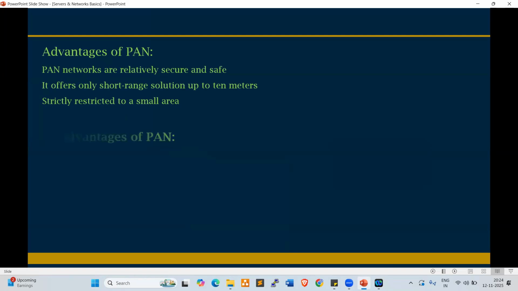Disadvantages. Look at this. Here, only one disadvantage, which is the distance limit. So within 10 meters only, we can use the PAN devices. Fine. Next one. Look at this.